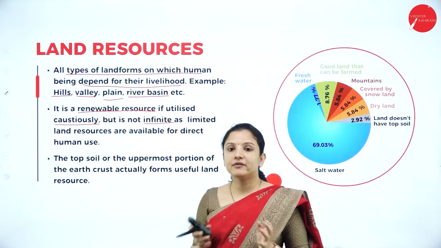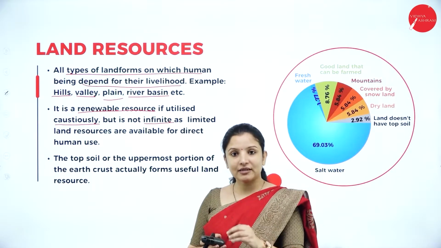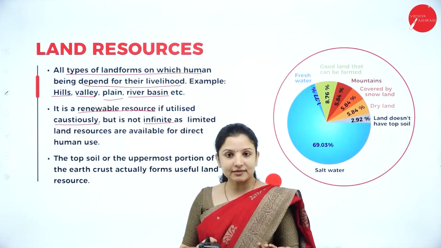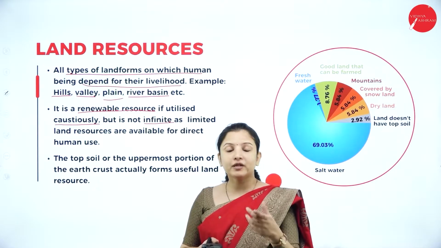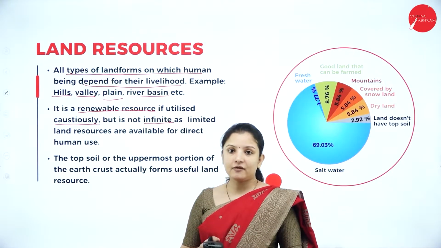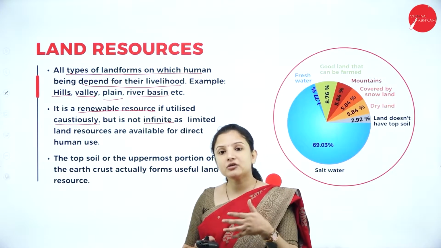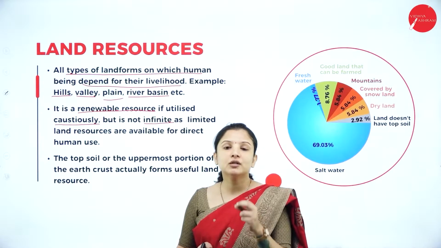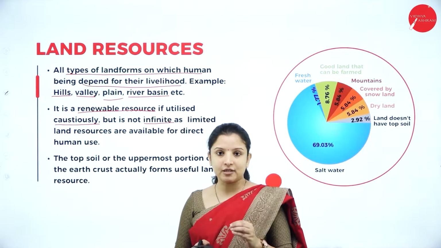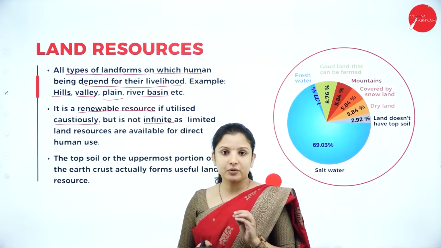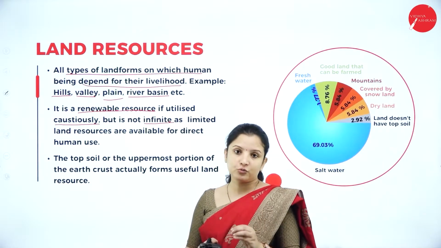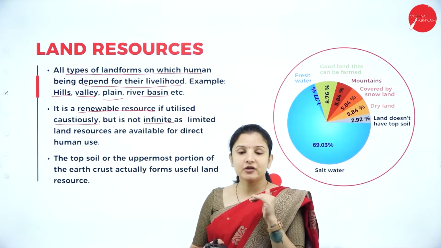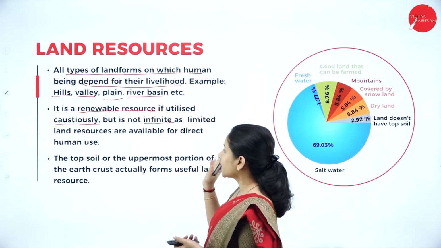So that is a small availability of land, and in that land, can we utilize the hills for agricultural purposes, for construction purposes and all that? No, we need to depend on a plain area for construction purposes. And if we need to go in for agriculture, we need to depend on an area having good quality or fertile soil. Therefore, the availability of the area which is of use for human beings is very, very less. And that very less resource, if we use it cautiously, will become renewable.